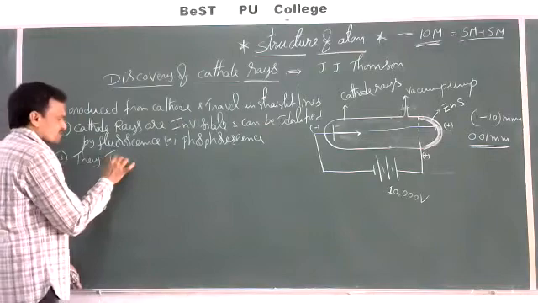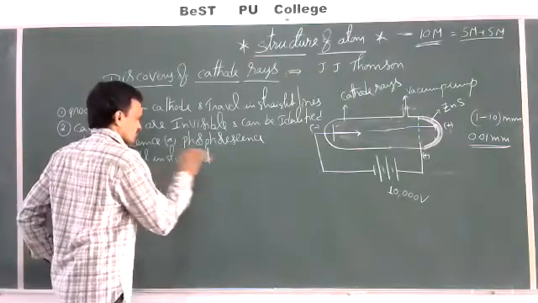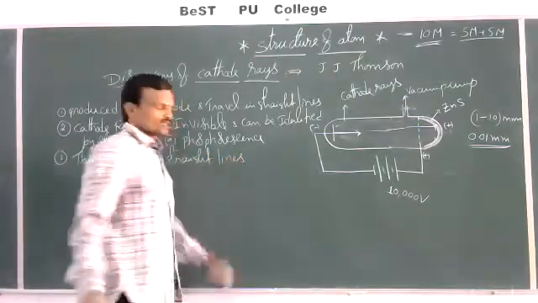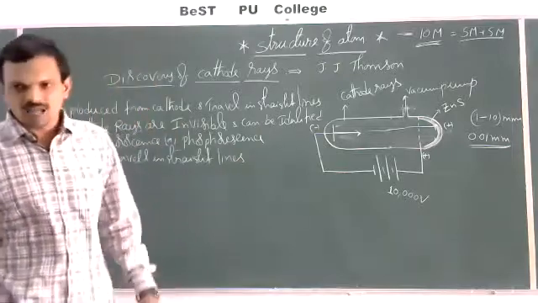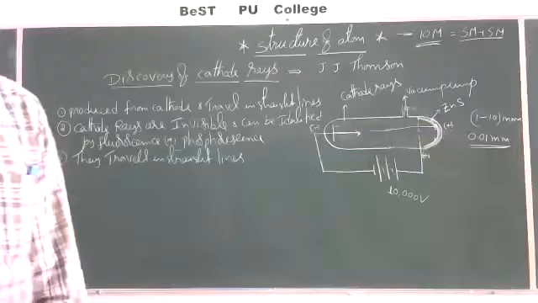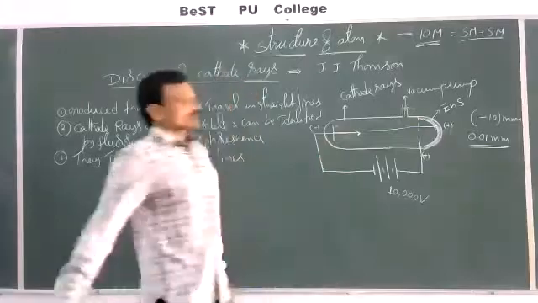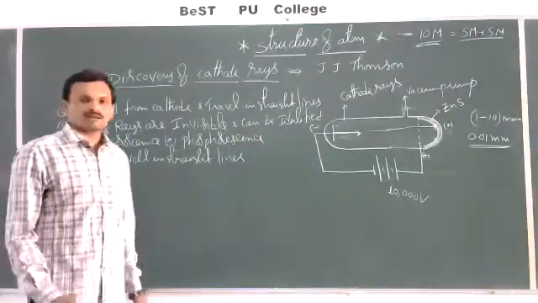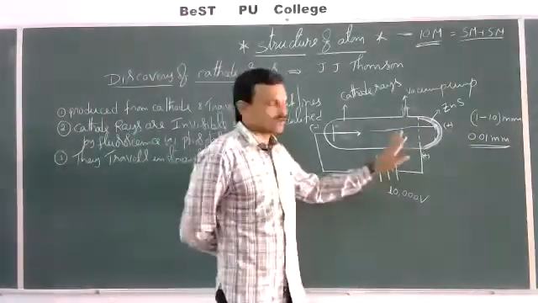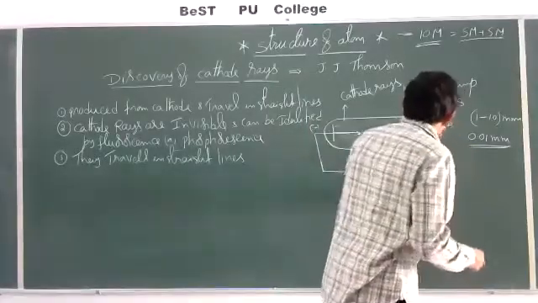Next, the third one: they travel in straight lines. In the absence of either a magnetic or an electric field, that means in absence of any electric or magnetic field, they travel in straight lines without any deflection.